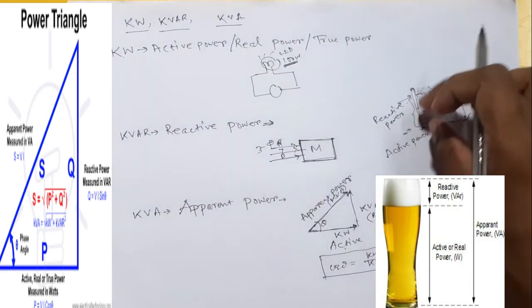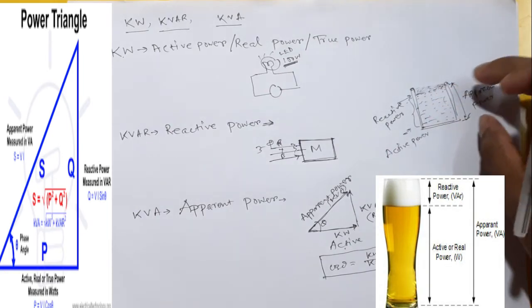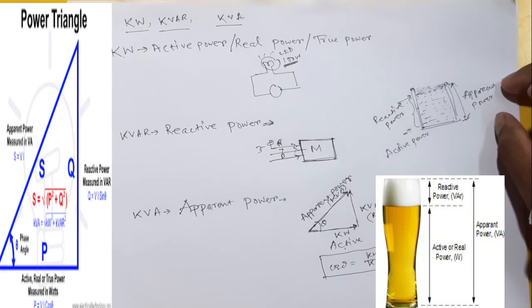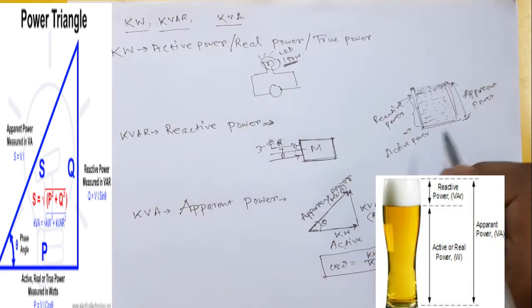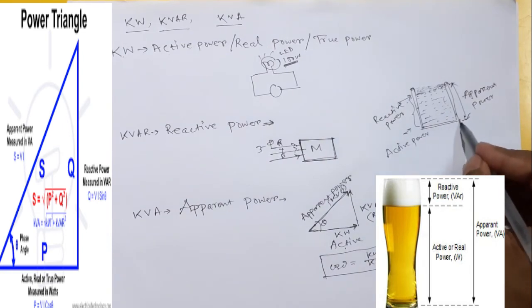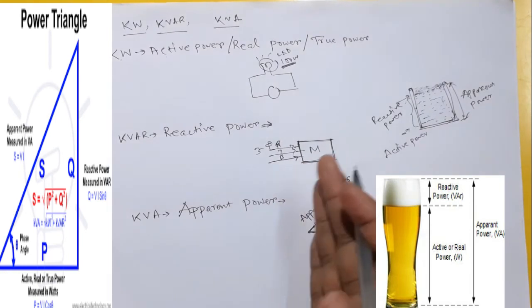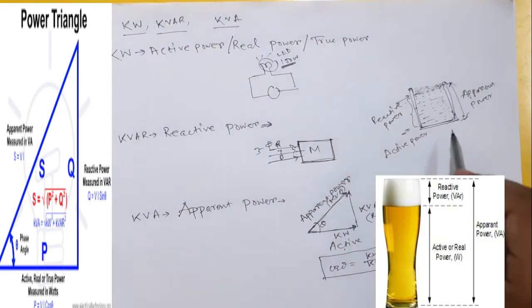So if I take active power and reactive power in a sum, then the whole thing will come, that is apparent power. To check this concept, I have chosen this real life example, but it is not the same as electrical. So friend, I hope you understand that.